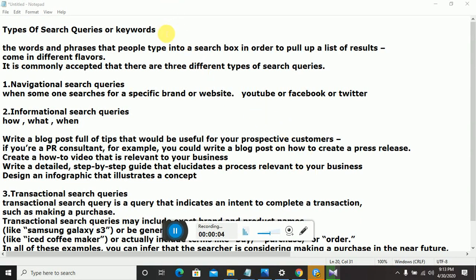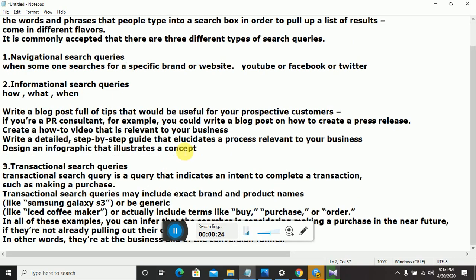Today we are going to discuss the types of search queries or keywords. So what are search queries or keywords? The words and phrases that people type into a search box in order to pull up a list of results, right? The search which we do on a search box to get some results. They are divided into three types: navigational search queries, informational search queries, and transactional search queries.